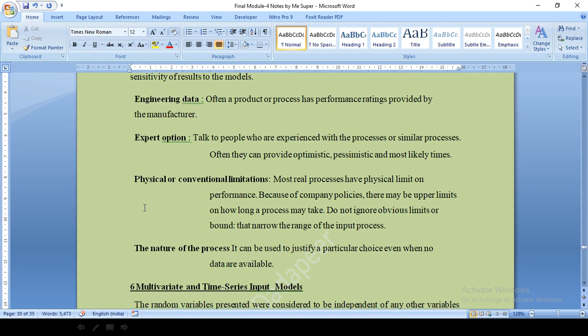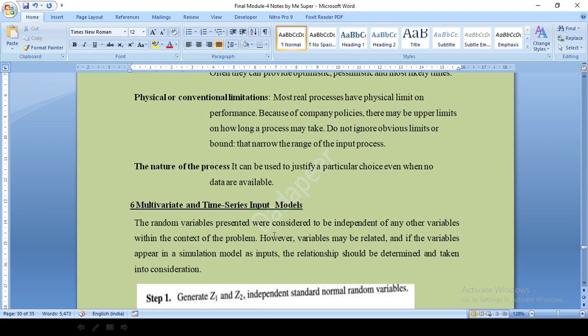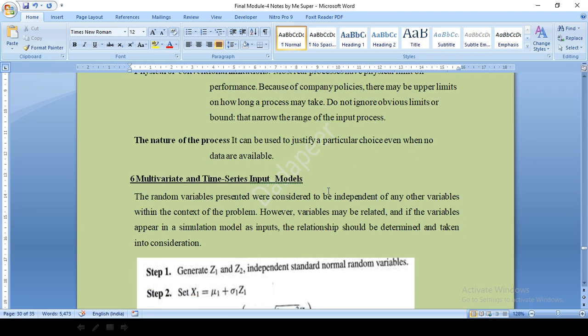There may be upper limits on how long a process may take, or not. Ignore obvious limits or bounds. That will narrow the range of the input process, because according to the company's processes, they may not share the data sometimes. Lots of problems. The nature of the process can be used to justify a particular choice when no data are available.